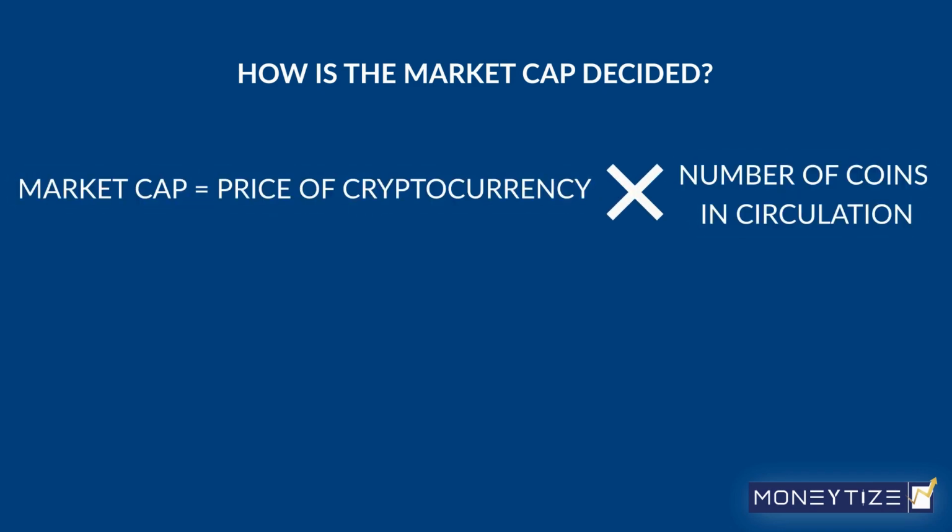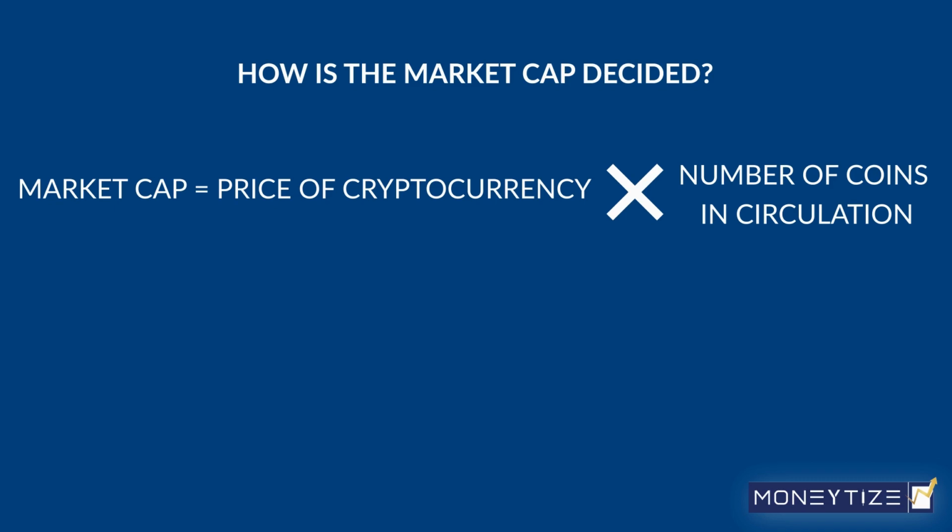Crypto market capitalization is calculated by multiplying the price of the cryptocurrency with the number of coins in circulation. For example, Bitcoin's market capitalization is found by multiplying the current number of coins in supply or circulation, over 18 million, with Bitcoin's price at a given time. As Bitcoin's price fluctuates, which it does frequently, so too does its market capitalization.